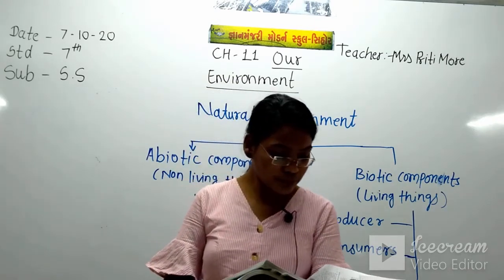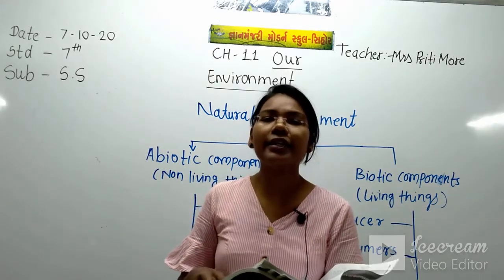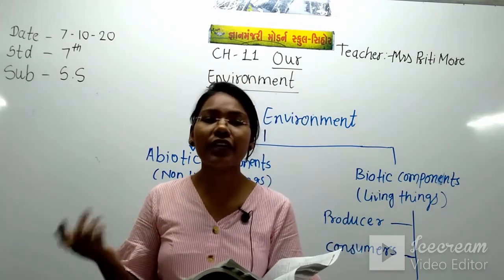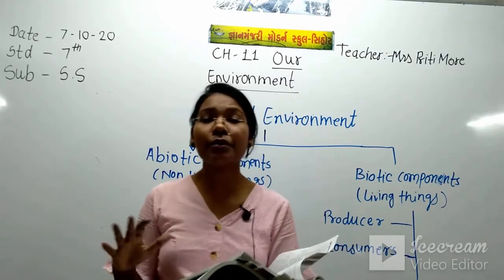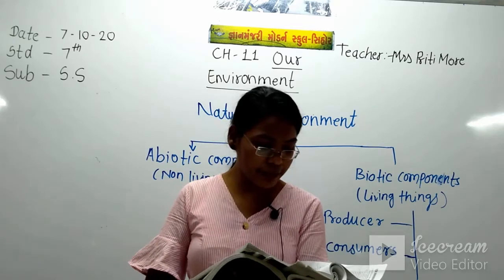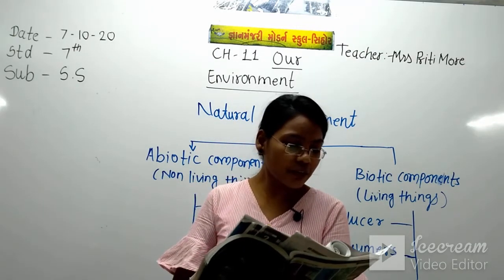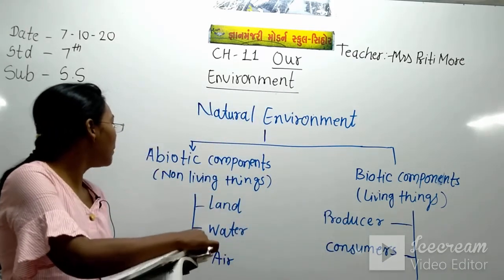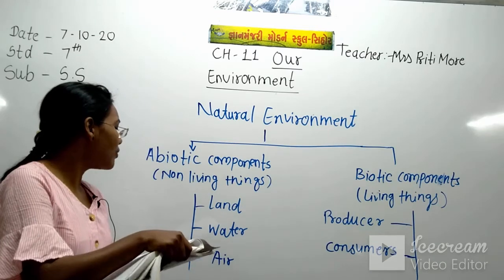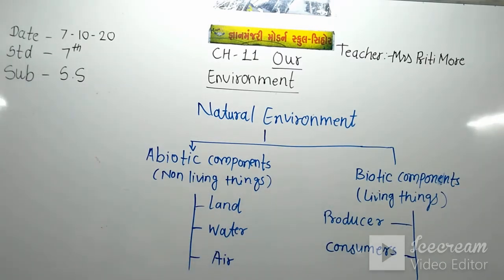Earth is the only planet where water is available; on another planet maybe water is not available. So now we have completed land. What comes in the abiotic components? Land, water and air.